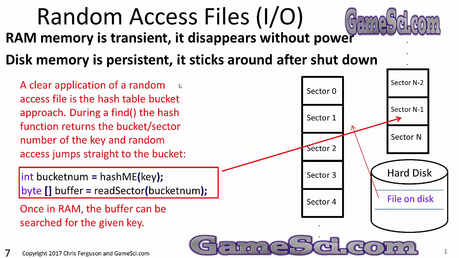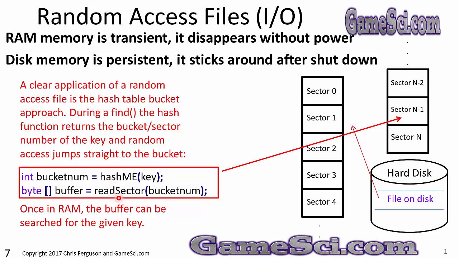A clear application of the random access file is the hash table bucket approach. During a find, the hash function returns the bucket or sector number of the key, and a random access jumps straight to that bucket. I'm going to call hash me and pass it a key. It's going to return a bucket or sector number where that key should be located.